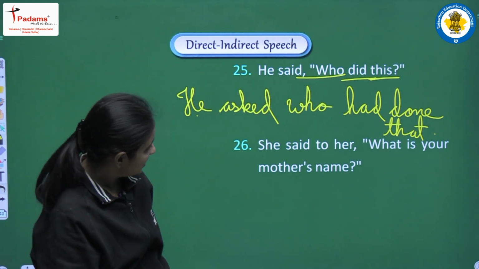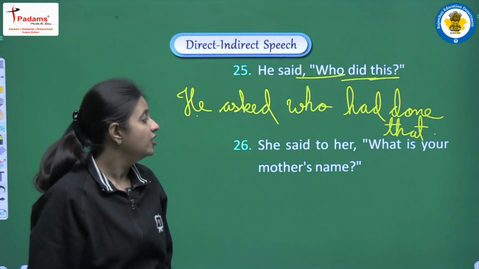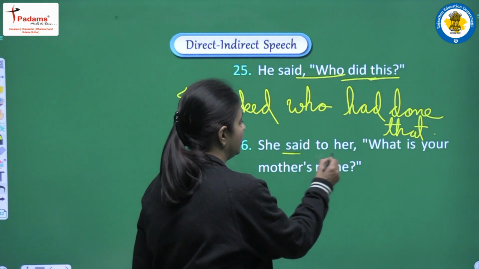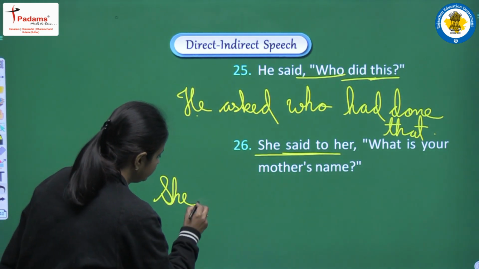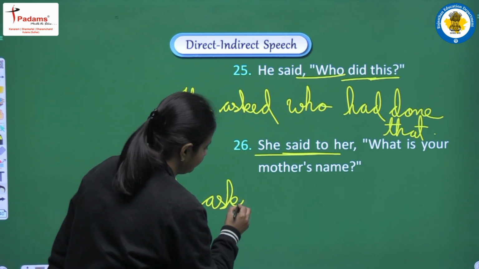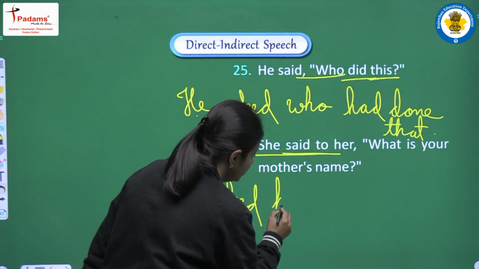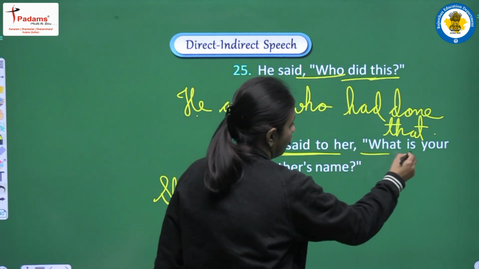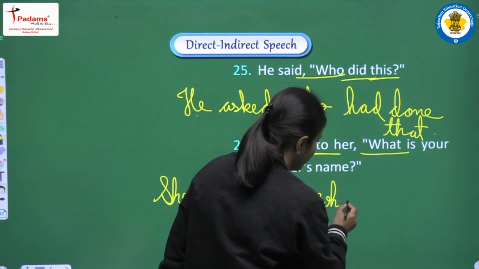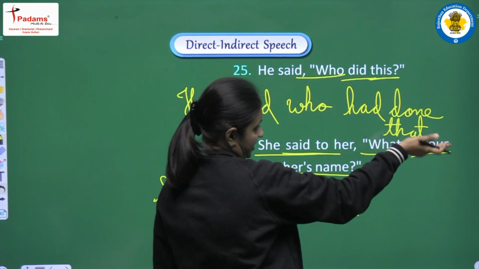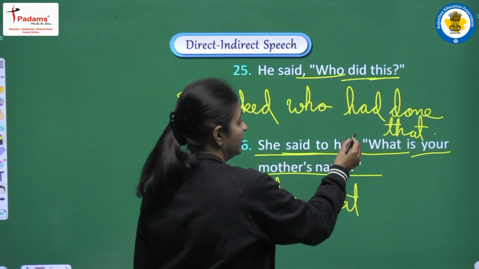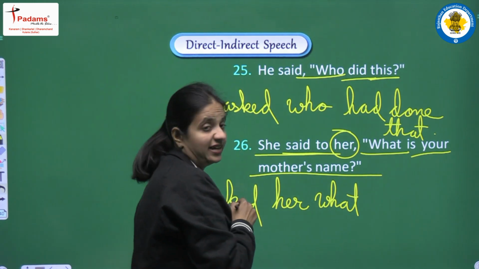Okay. Next is she said to her, what is your mother's name? Said to, it will be converted into asked. She asked her. Now what? The same WH word we will write here. What? Your mother's name. Your, again second person pronoun, it will be converted according to object, that is her.